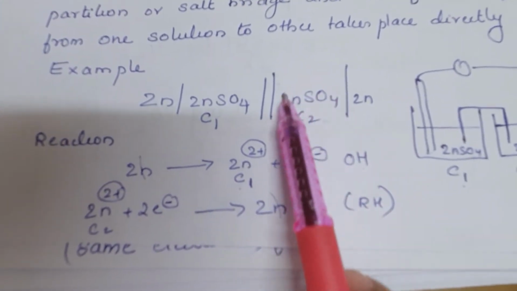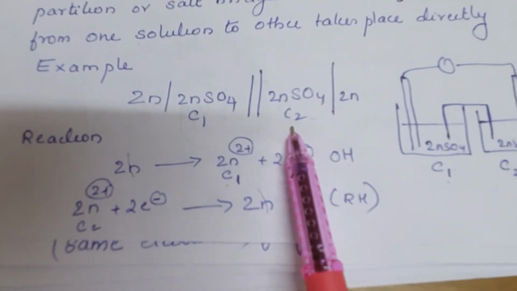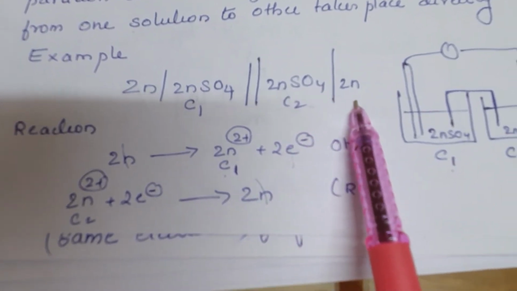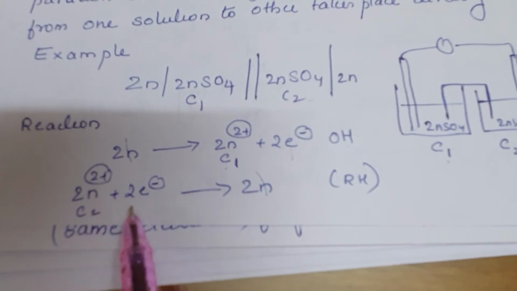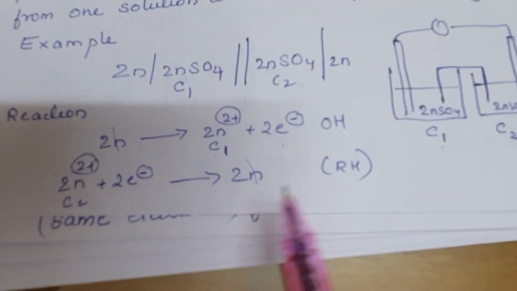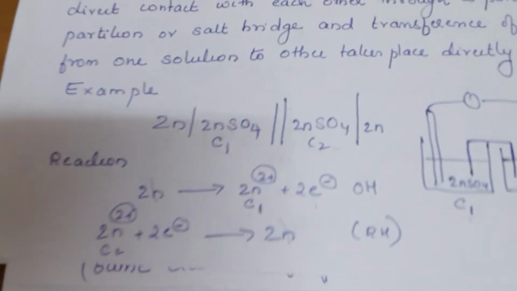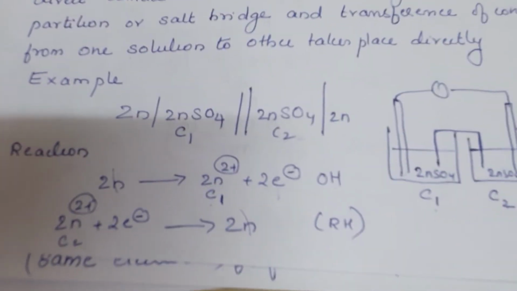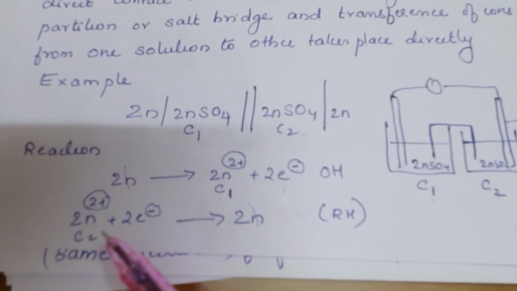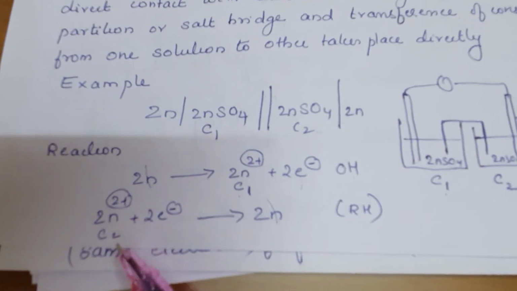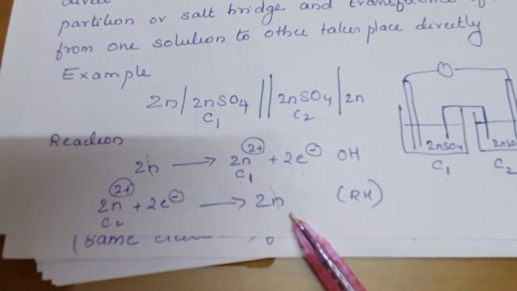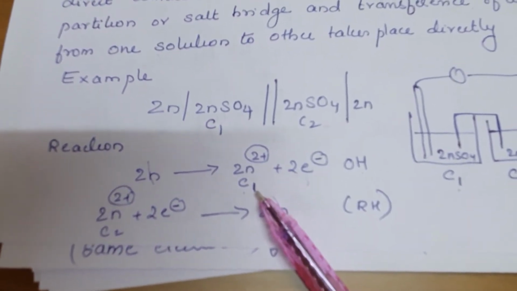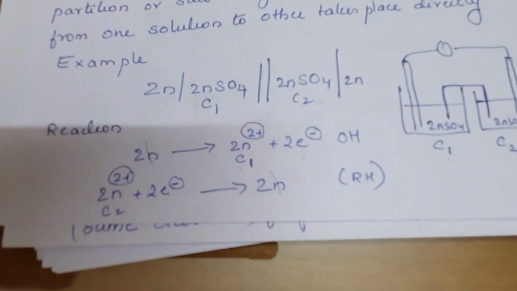The reduction half is Zn 2 positive at C2 concentration plus 2 electrons giving Zn. In the overall reaction the electrons cancel. So Zn 2 positive in C2 is converted to Zn 2 positive in C1. That is only transfer of matter from reduction half to oxidation half.